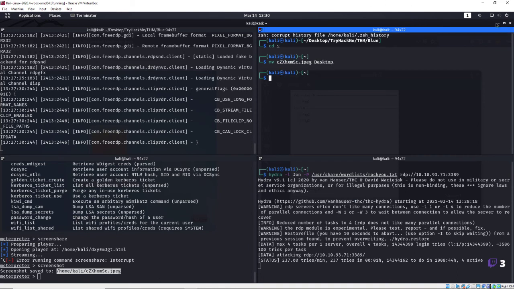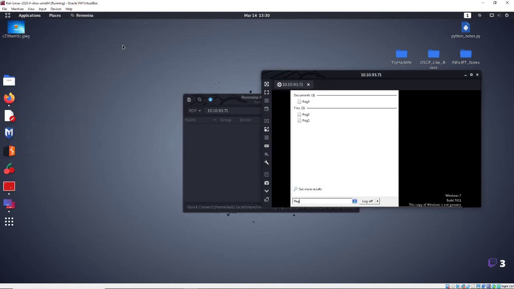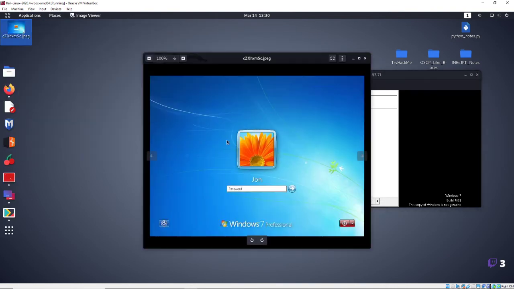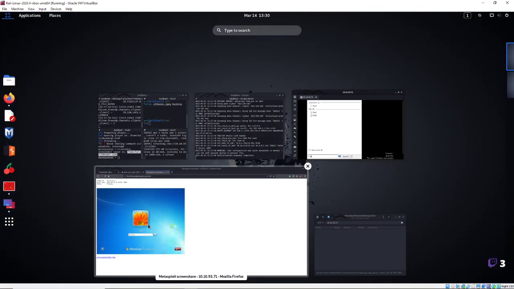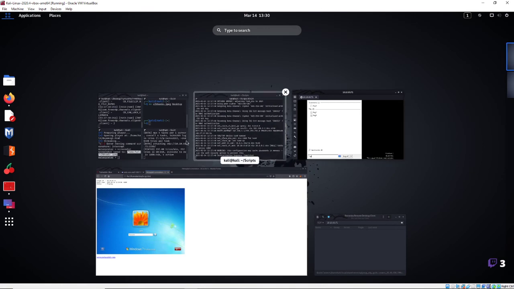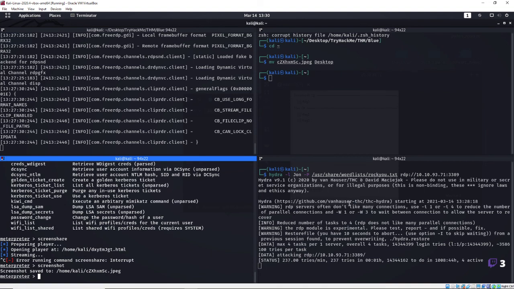And now if we go to our desktop, we can see that we have the screenshot now. All right, there it is. CZ, blah, blah, blah. There's the screenshot. If this was a real system, it would actually be a screenshot of what they're looking at at that time. All right. We can migrate into different processes and do things like load keyloggers.